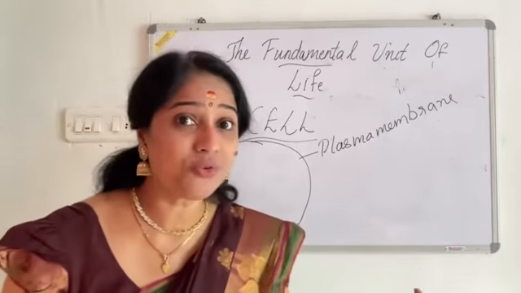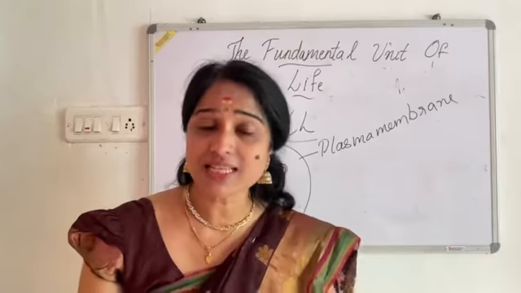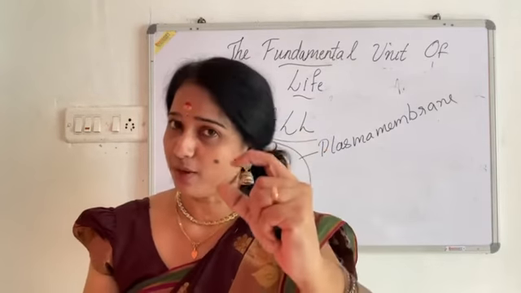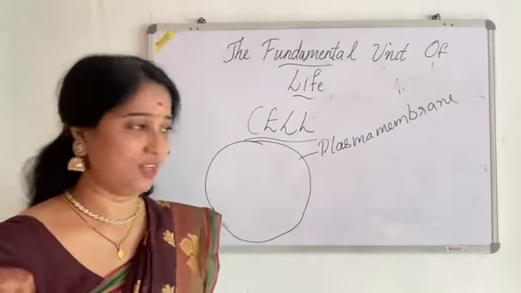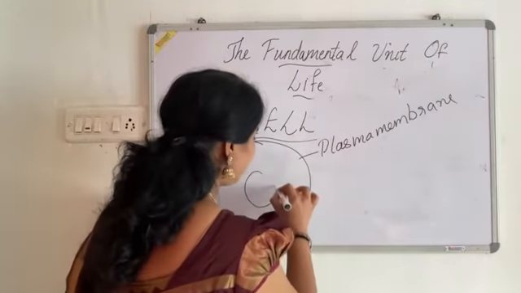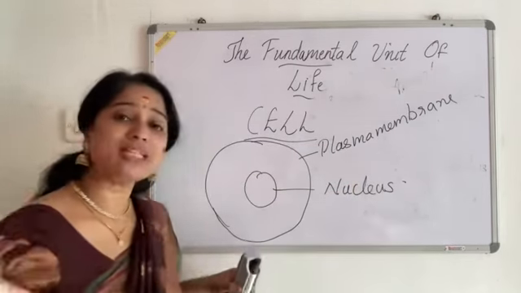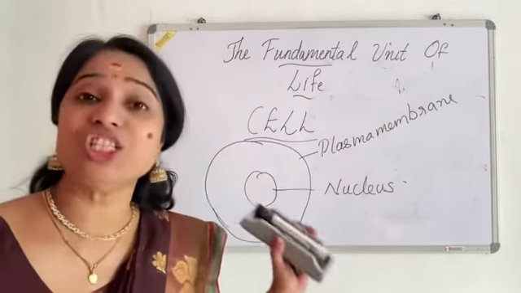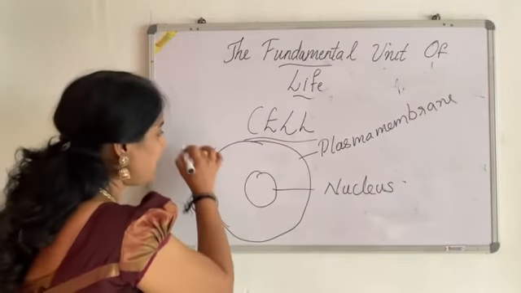As I told you already, it's an independent unit. It performs a lot of activities even though it is microscopic. It is very small, but still it performs a lot of activities. So that structure is known as the nucleus. Nucleus is the controlling center of the cell. It controls all the activities of the cell.